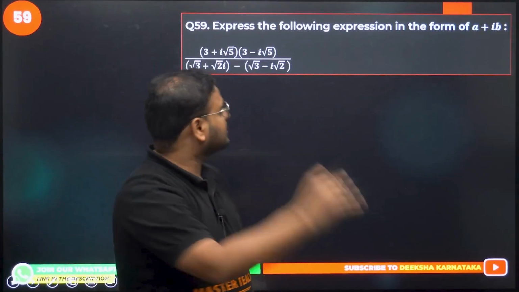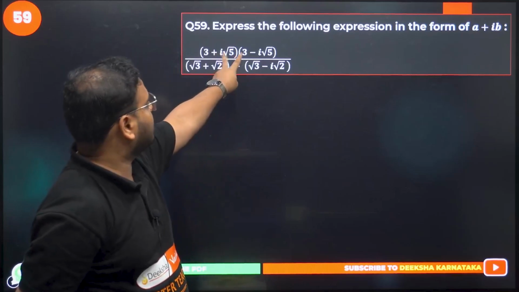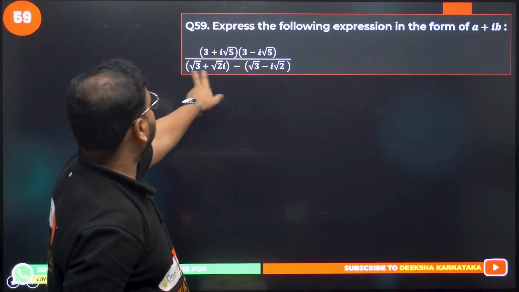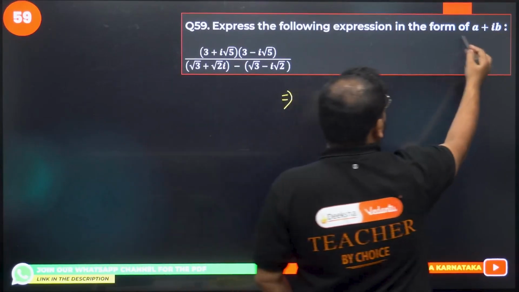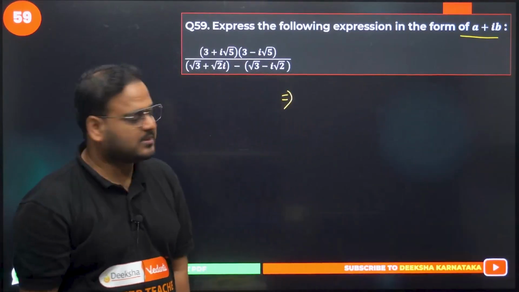Okay. Let's see, what is it? Complex conjugate multiplied, we can do that, and we have over here root 3 plus root 2i. Okay. Expansion we're going to do. Write in the form of a plus ib. A plus ib means basically complex number form.